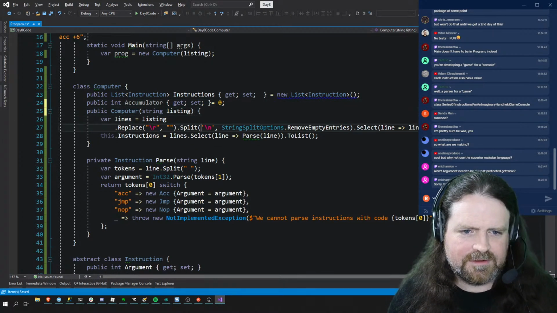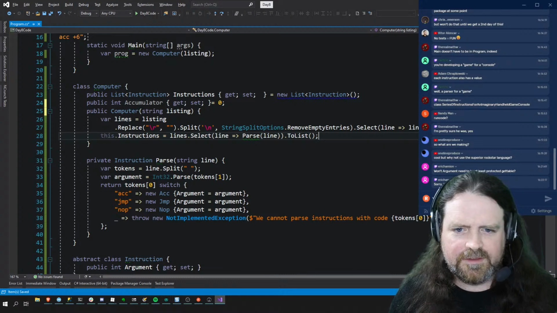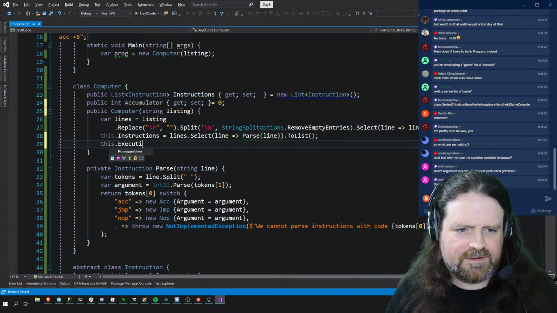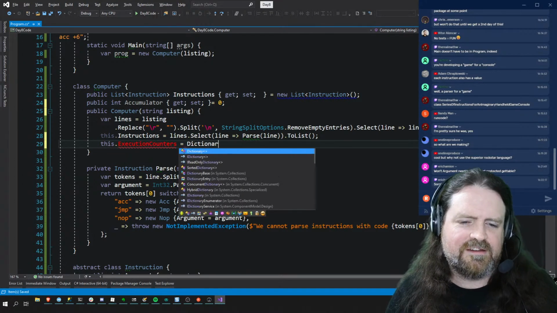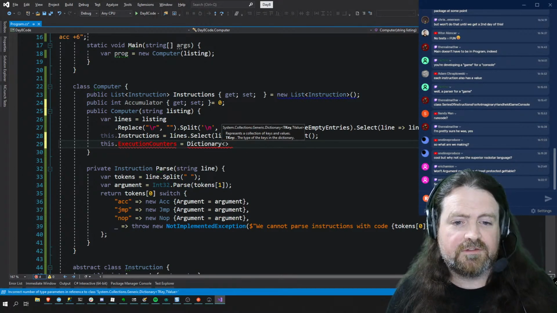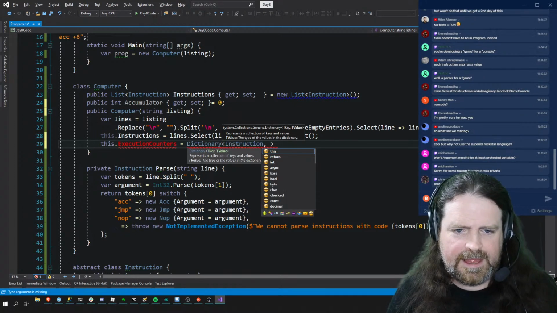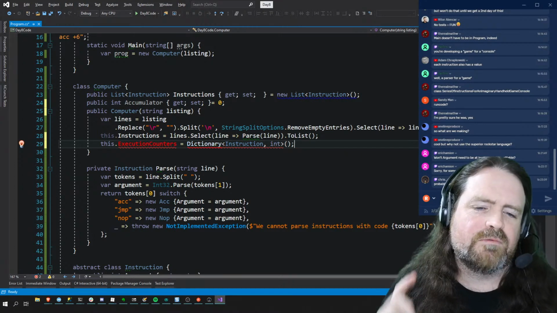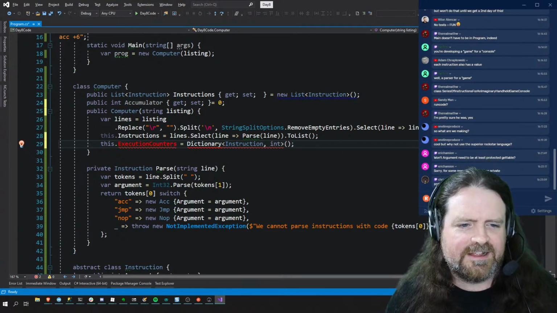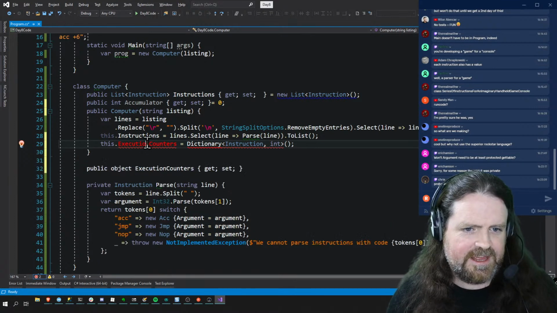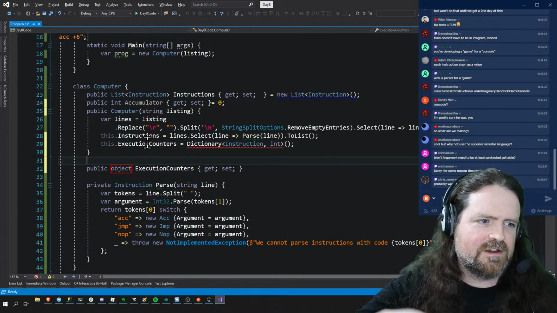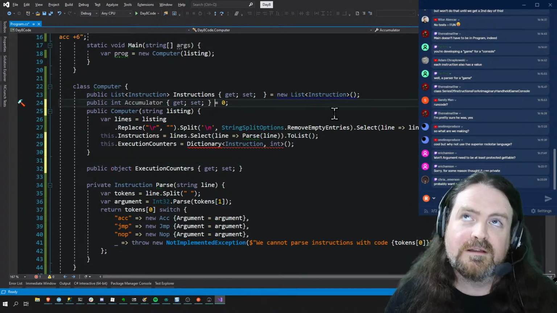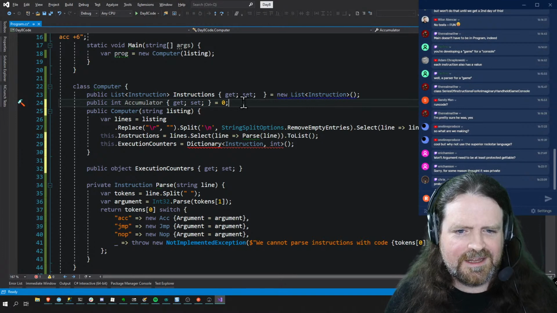And var lines equals that, list.instructions equals that. And then the last thing that I'm going to plug in here is this.execution counters equals a dictionary of instruction and int. So every time I run an instruction, I'm going to increment the value of this dictionary here, because that means that when I see an instruction, do we need an instruction pointer? Yeah, we probably do. That would make life easier, wouldn't it?